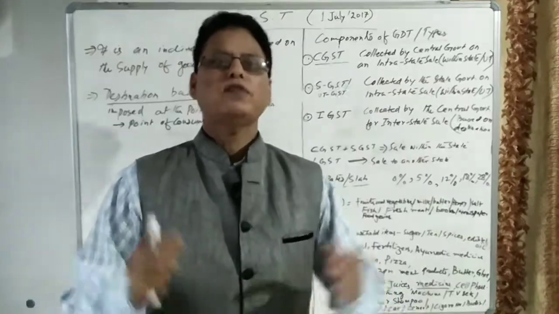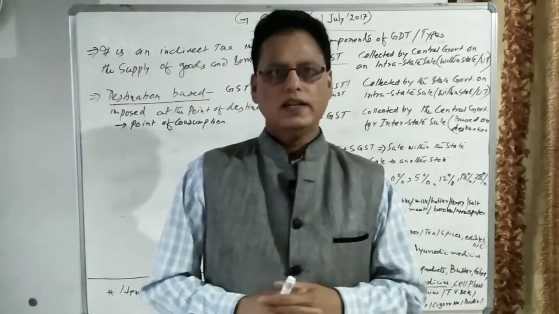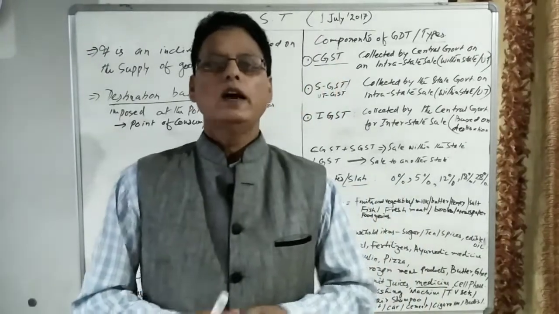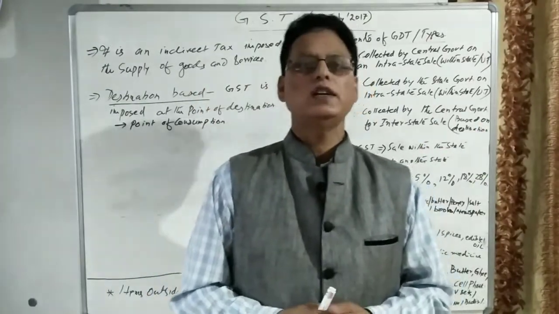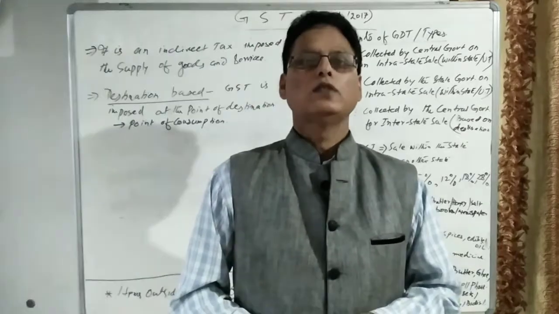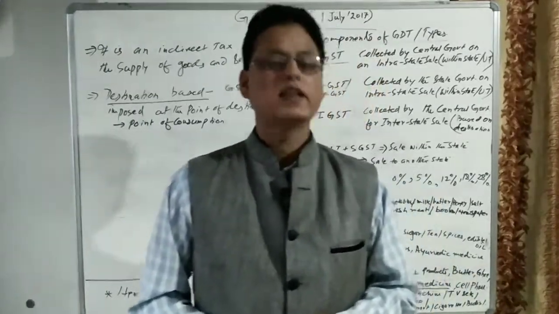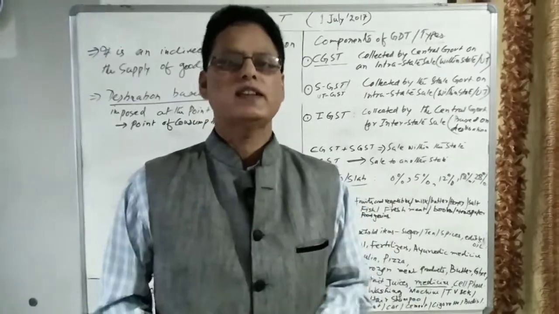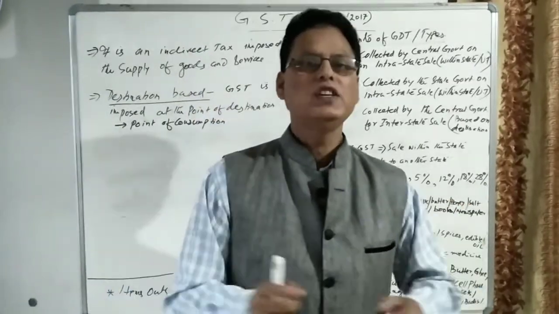Such 17 indirect taxes were there. So what did the government decide? The government replaced all the 17 indirect taxes with the goods and services tax. So nowadays we have only one tax, goods and services tax, and that is called GST.